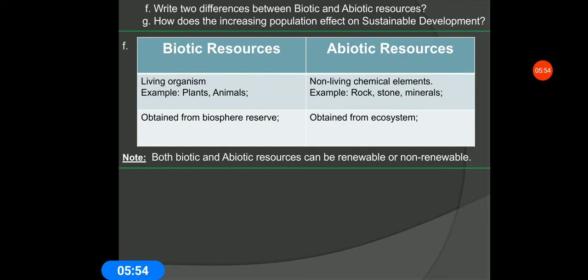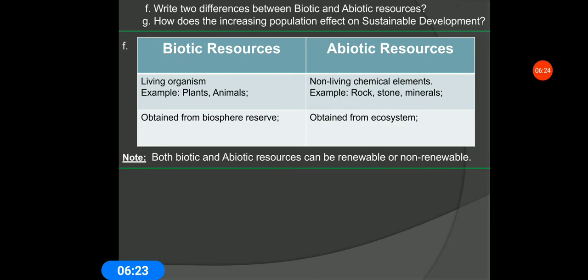On the basis of their origin, the natural resources can be divided into two, biotic and abiotic resources, and on the basis of renewability, the natural resources can be divided into two, renewable and non-renewable resources. So biotic and abiotic resources are totally different from renewable and non-renewable resources. So I think you can understand what I say.